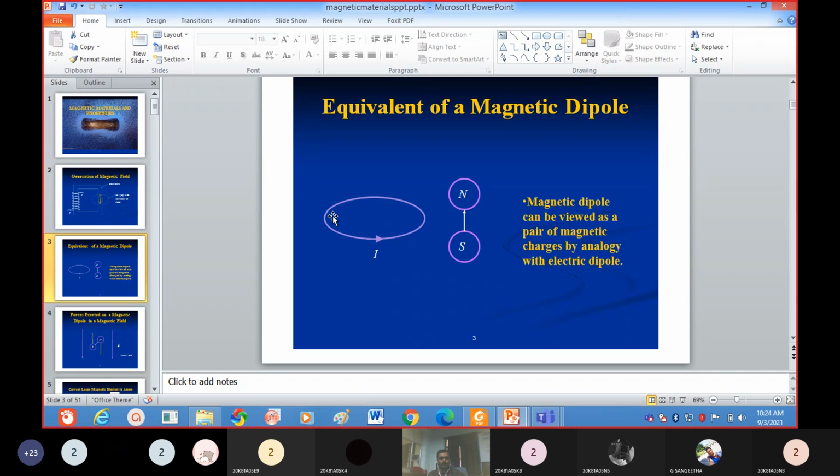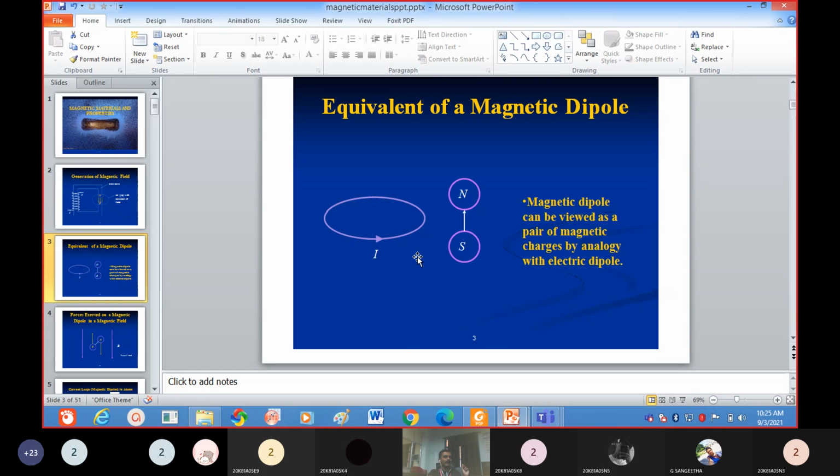Because of this orbital motion, some current is produced. Because of that current, a magnetic field is produced, so the direction is there. One side will act as a north pole, another side will act as a south pole. So diamagnetism is mainly occurred due to the orbital magnetic momentum.